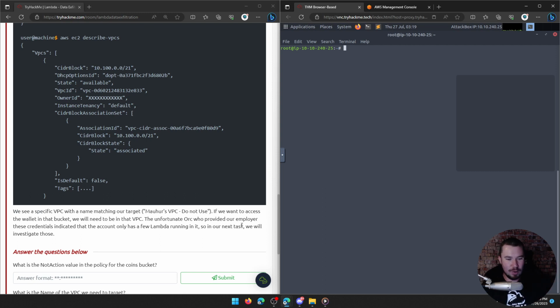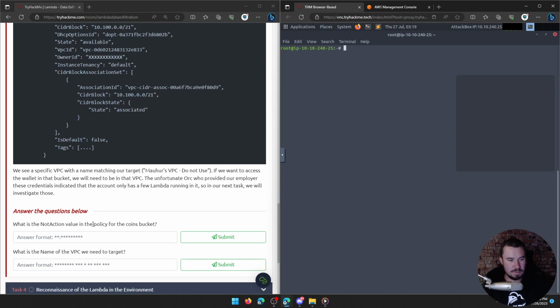The unfortunate orc who provided our employer these credentials indicated that the account only has a few Lambda running in it. So in our next task, we will investigate those. We're going to begin to enumerate some Lambda functions. What is the not action value in the policy for the coins bucket? It's put object, right? You guys remember that?